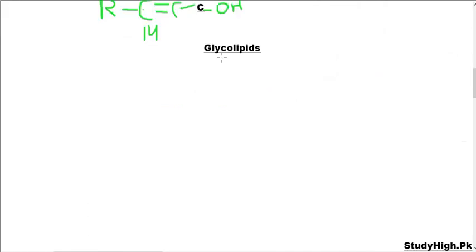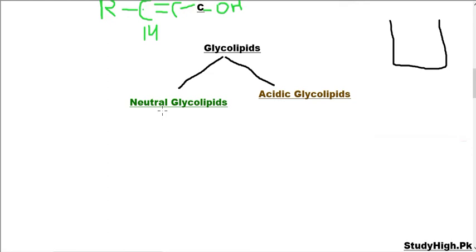Depending on the nature of the carbohydrate connected at carbon 1 of sphingosine, we divide the glycolipids into two types, on the basis of whether their pH is neutral or acidic. Mostly two types of glycolipids are present in the human body: one is neutral and the second is acidic glycolipids. Now we will discuss the difference between the neutral and acidic glycolipids.